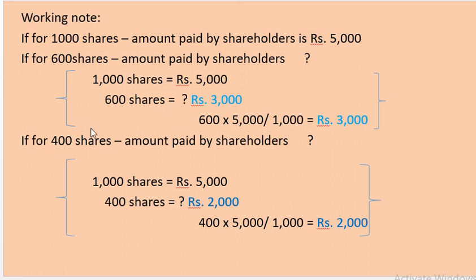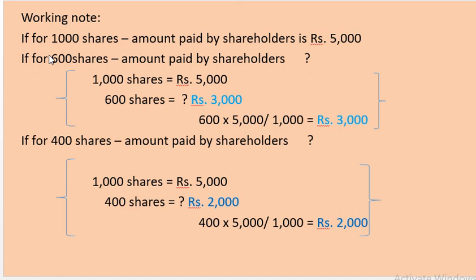Likewise, these 400 shares are not yet sold to the public. They are in the hands of the company itself, not yet sold. So, for 400 shares, what is the value? Again, same calculation, same method. For 1000 shares, rupees 5,000 has been credited. For 400 shares, how much is the value? 400 into 5,000 divided by 1000. As a result, we get 2,000 as the value.